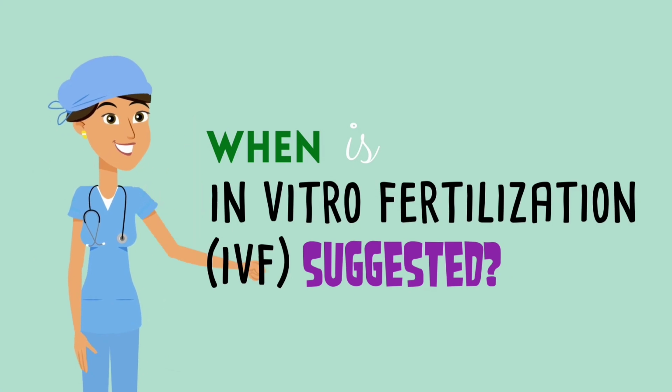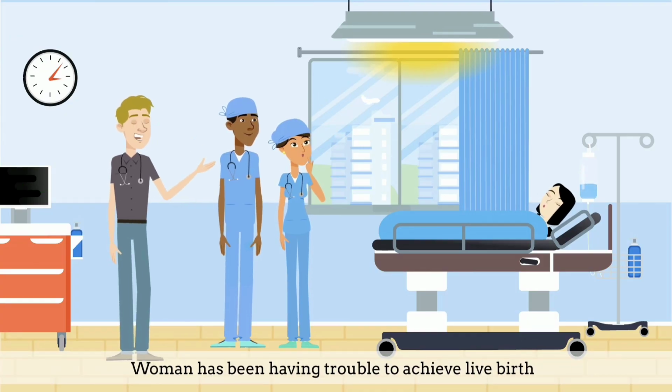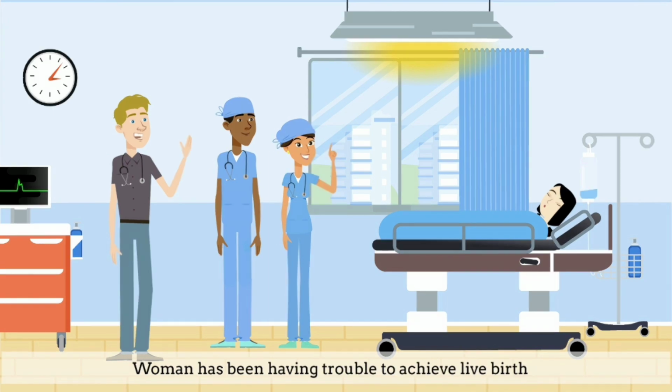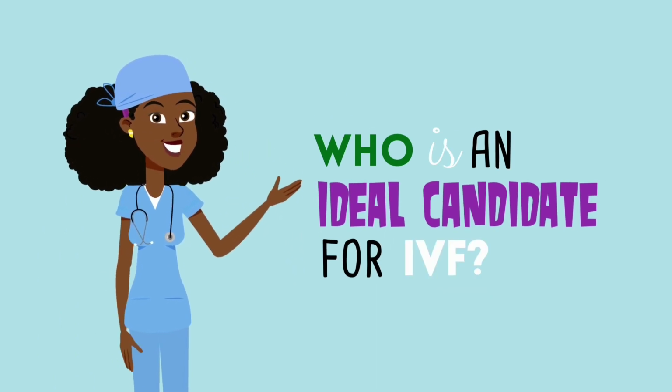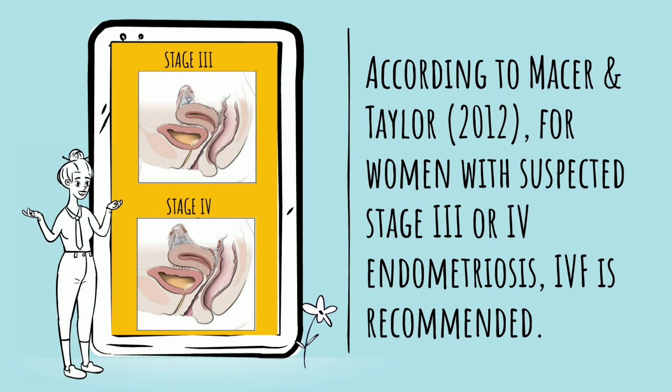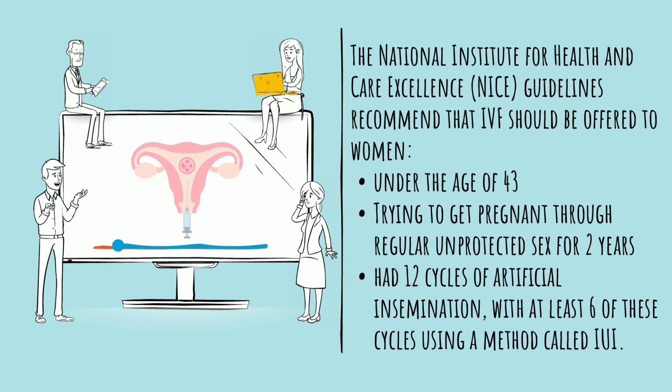When is IVF suggested? If a woman has been having trouble achieving live birth, then IVF becomes an option after failure of other lines of treatment. Who is an ideal candidate for IVF? According to Messer and Taylor 2012, for women with suspected stage 3 and 4 endometriosis, IVF is recommended. The National Institute for Health and Care Excellence, NICE, fertility guidelines recommend that IVF should be offered to women under the age of 43 who have been trying to get pregnant through regular unprotected sex for 2 years, or who have had 12 cycles of artificial insemination with at least 6 of the cycles using an IUI method.